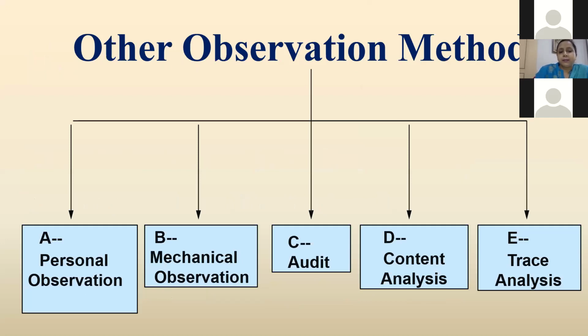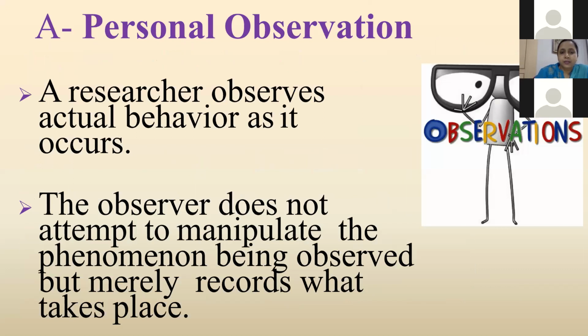Other observation methods: personal observation, mechanical observation, audit, content analysis, and trace analysis. Personal observation: a researcher observes actual behavior as it occurs. The observer does not attempt to manipulate the phenomenon being observed, but merely records what takes place. The method is also very accurate given that the researcher collects the information personally, obtaining even the minor details that could not be obtained otherwise.